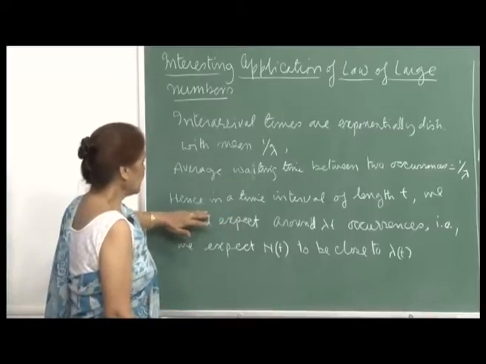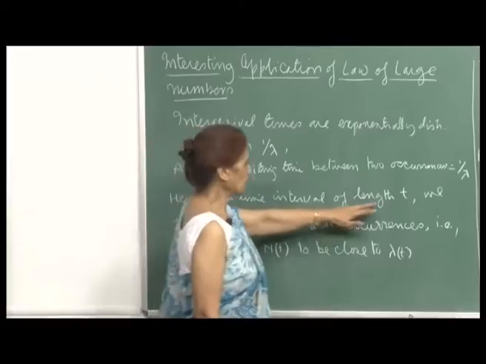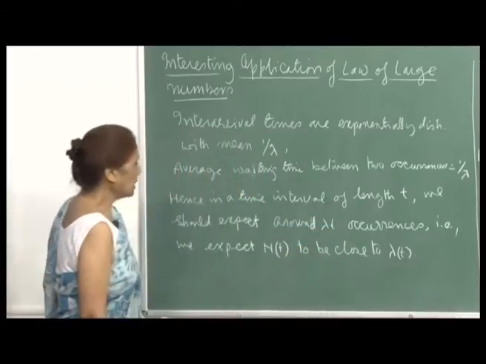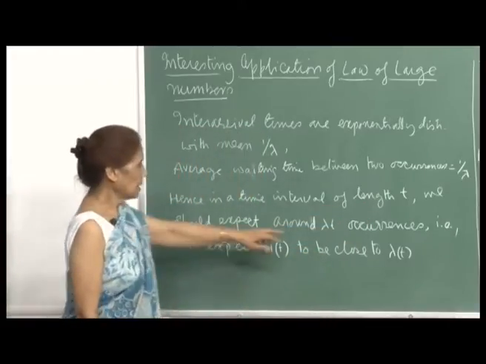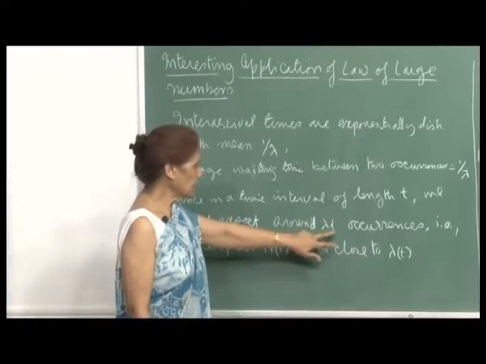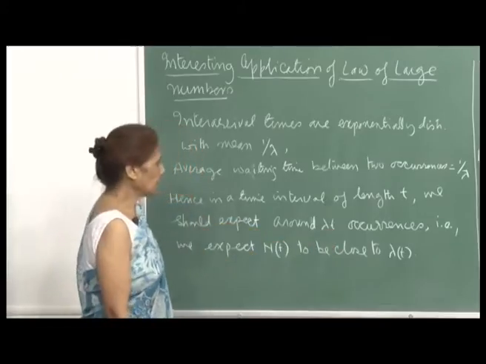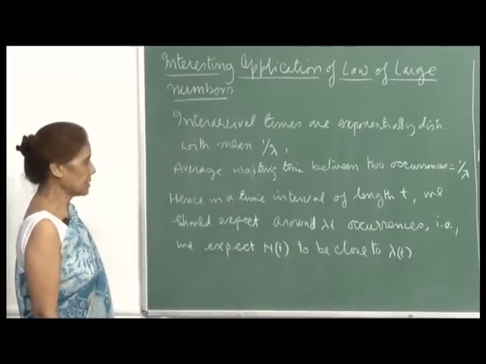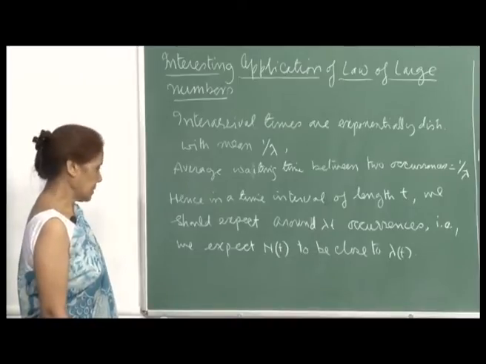Hence, in a time interval of length t, we should expect around lambda t occurrences, if lambda is the mean arrival rate per unit time. So, in time interval t, you would expect on the average lambda t arrivals.